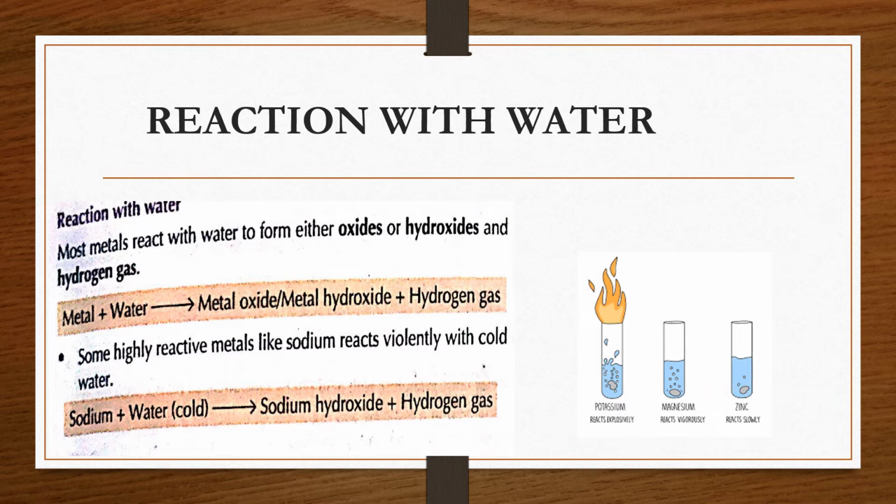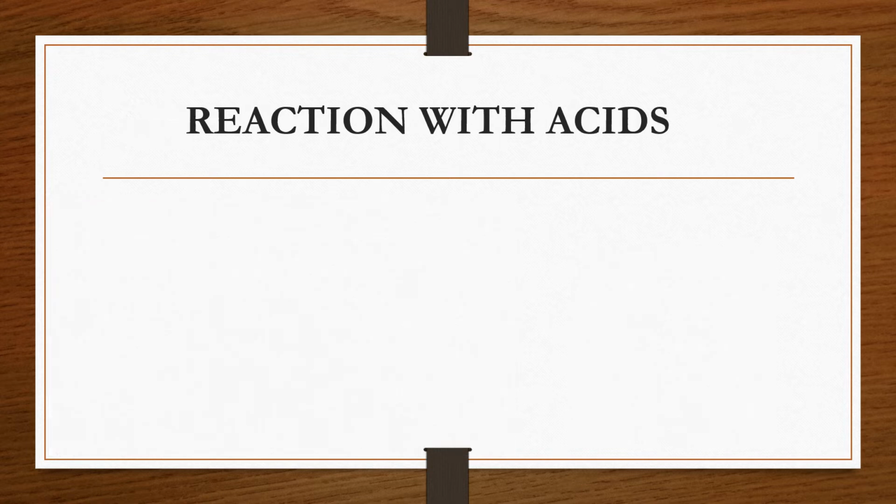Similarly, you can take a few examples from your daily life, like your mom's gold jewelry. Gold is also a metal, but it doesn't react with water. So, it is a least reactive metal.